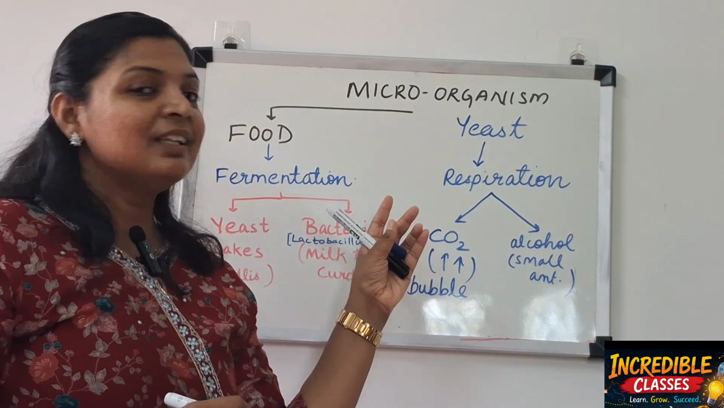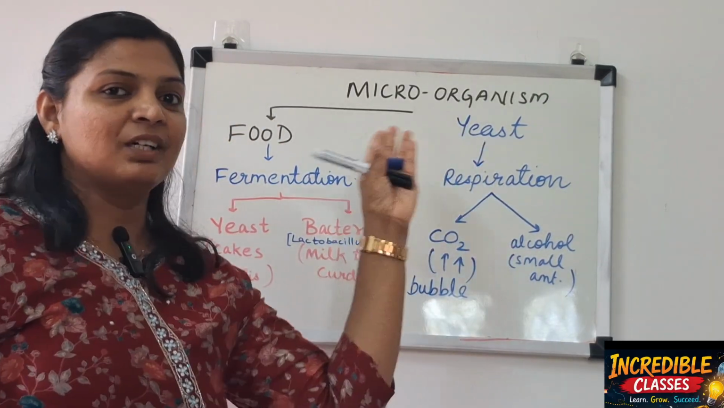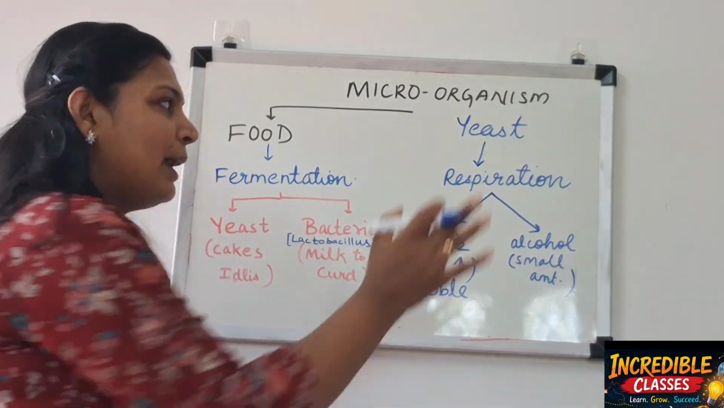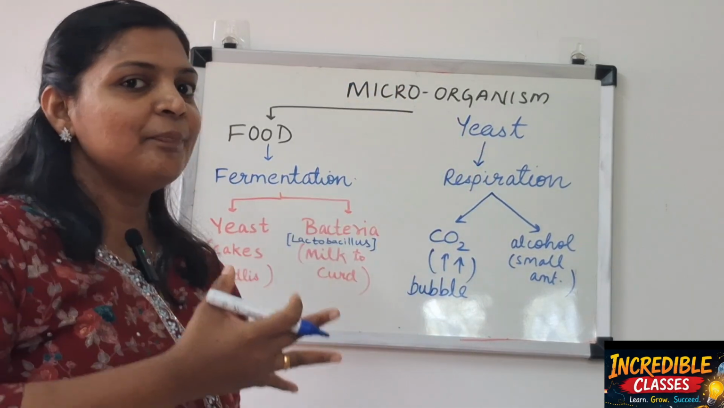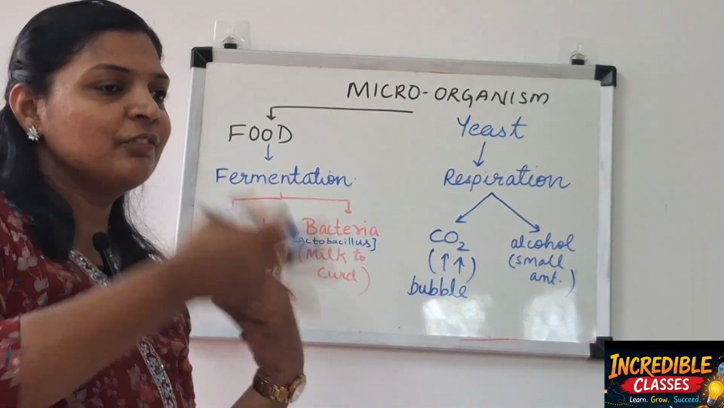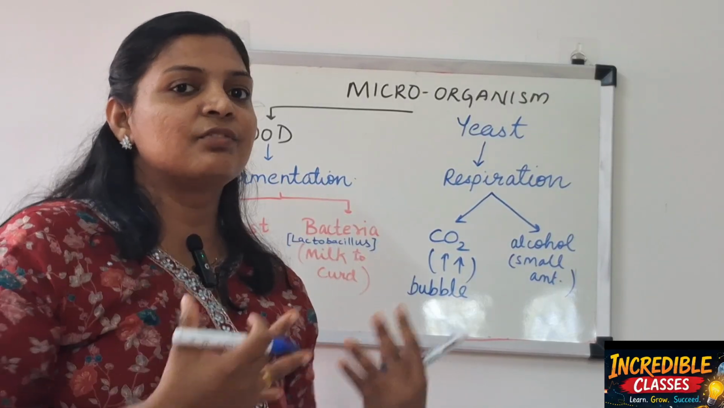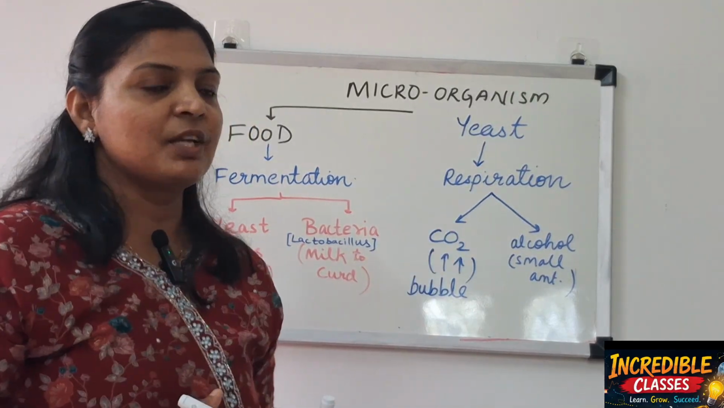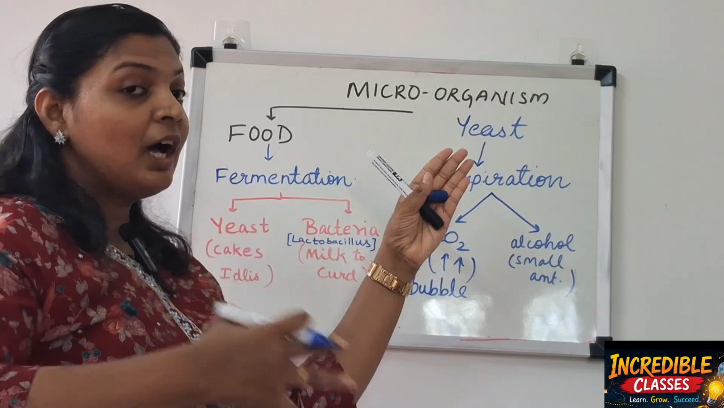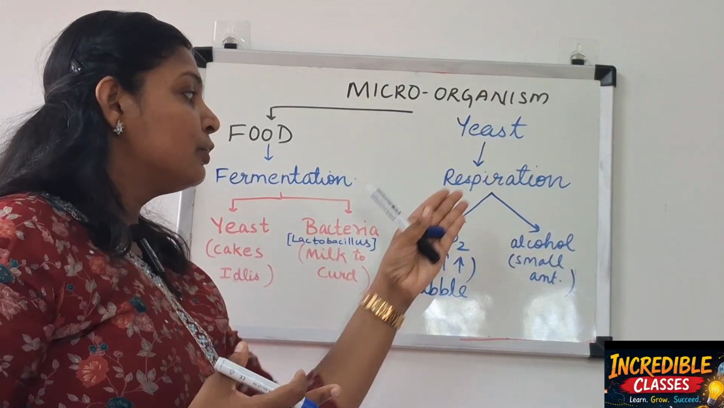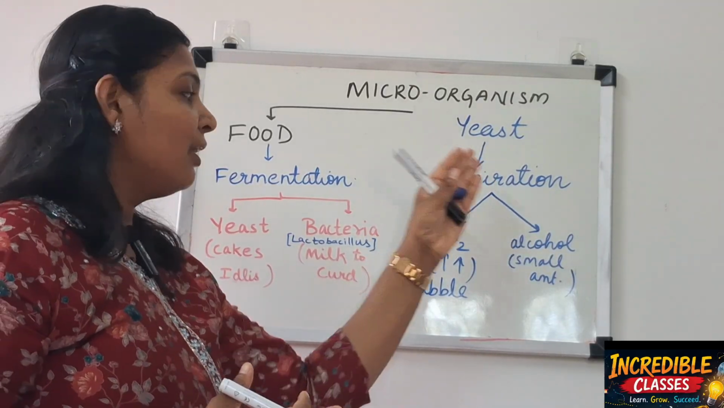Clear? So this is how yeast works. What happens? Yeast takes the food and respires. It takes the food and uses it. That process we call respiration. And after the respiration, the two useful components are produced.